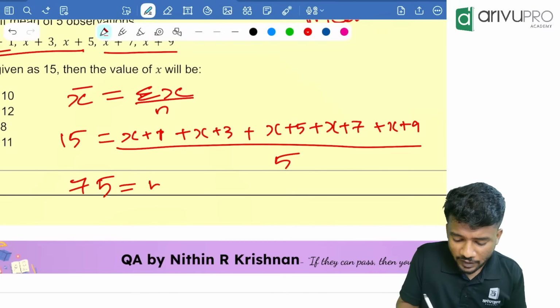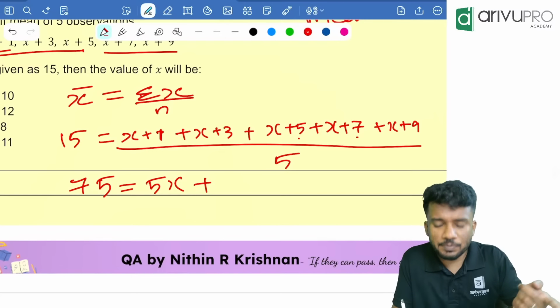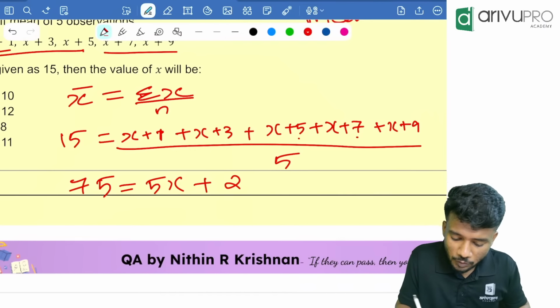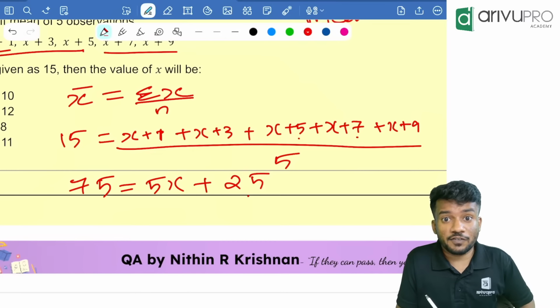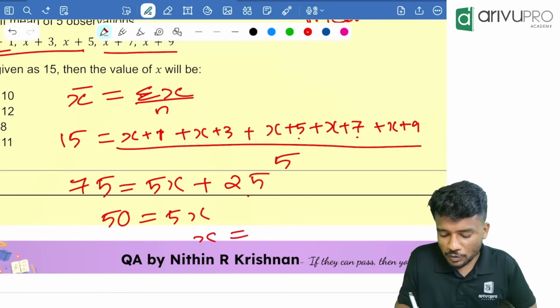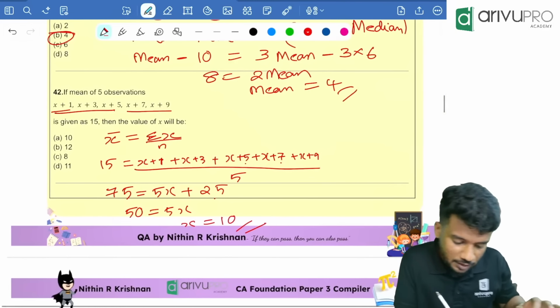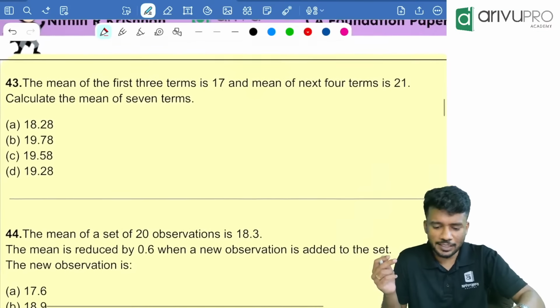How many x are there? 5x. Plus 1 plus 3, 4, 4 plus 5, 9, 9 plus 7, 16, 16 plus 9, 25. 25 goes to this side, minus 25. 75 minus 25 is 50, which is equal to 5x. x is equal to what? 10. Option A is your answer. I think I'm writing a lot of steps for you so that you will understand very easily. People, if you get a question like that, don't take this many steps, just use the calculator and find the answer very fast.